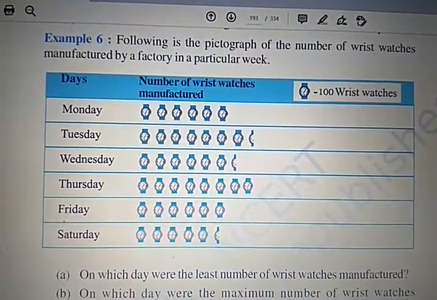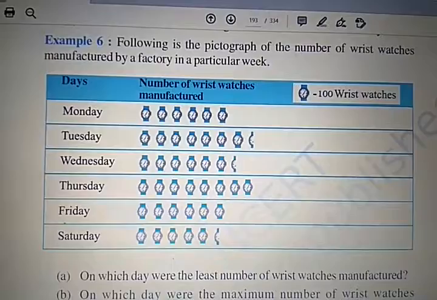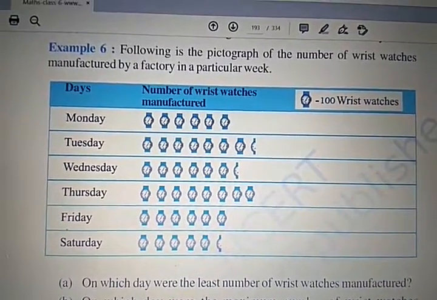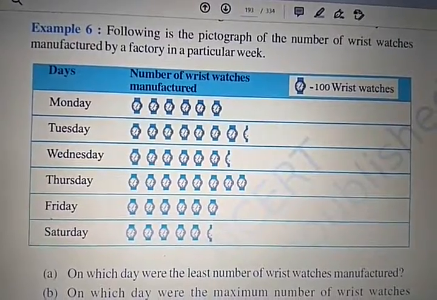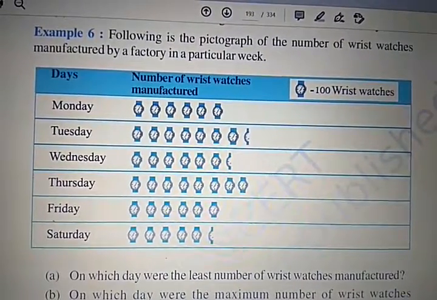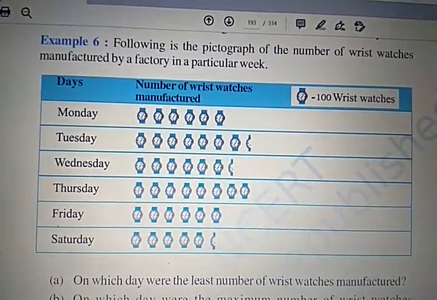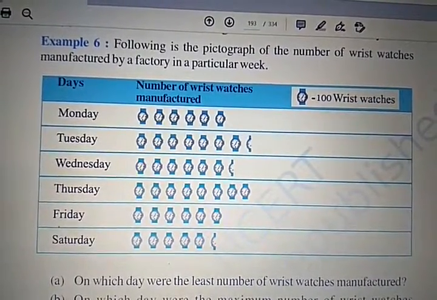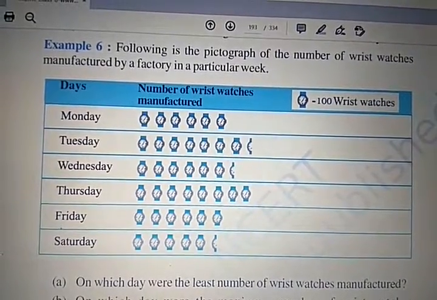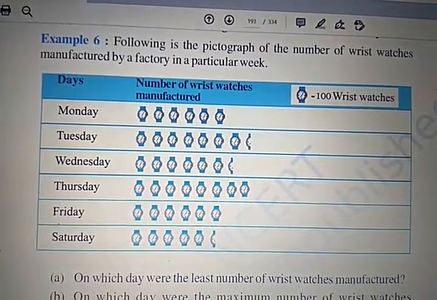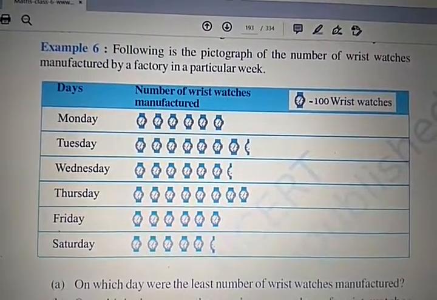So one watch represents how many total watches? 100 wristwatches. So on Monday, how many total watches will be manufactured? Total 3, 4, 5, 6 watches are there, right? So now one watch is 100. So 100 times 6 is 600 watches were manufactured.